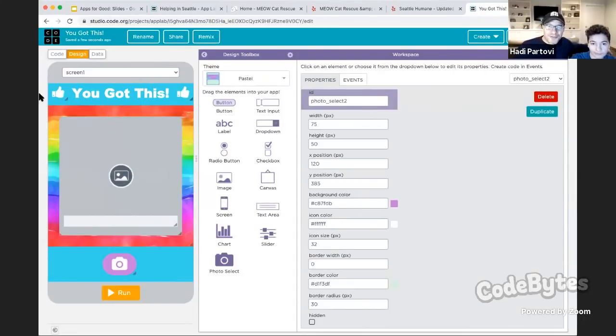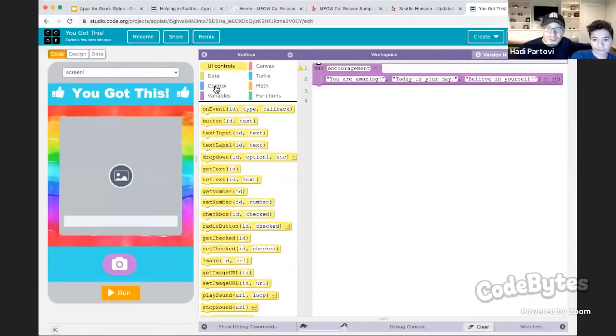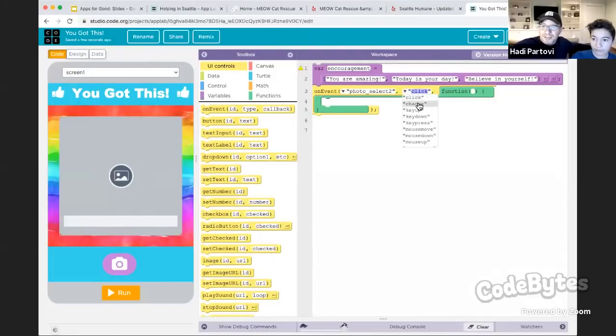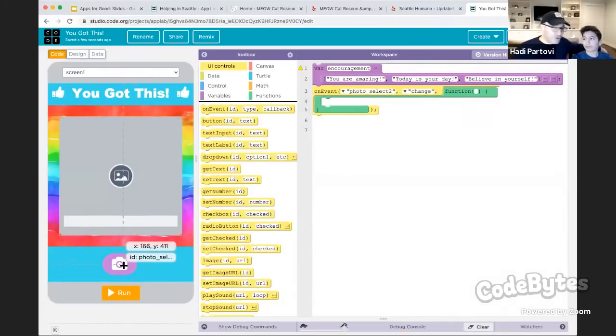So I'll show you how we can use the code for this. You can say on event, and then choose when photo select, and it's photo select 2, and choose the change. So that basically finds out when the photo select button has changed, which means somebody took a new photo with it. And then you can get the image URL for that and put that into this image. See this image over here? We want to change the image URL for this. But what we want to change it to is the photo that you picked from here.